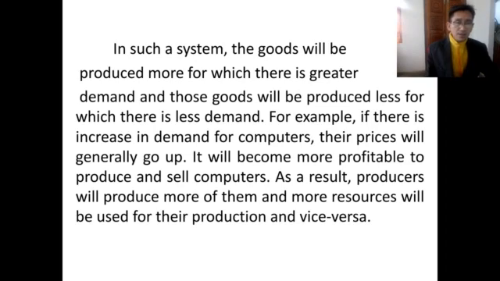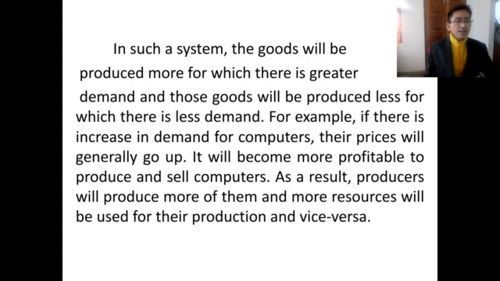I repeat once again, the price mechanism is the system in which demand and supply of goods and services are determined in the market itself, and there will be one price called the equilibrium price. That equilibrium price will be determined by the interaction between demand and supply in the market.